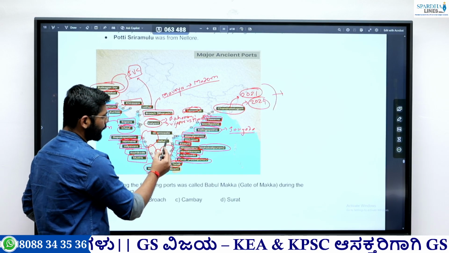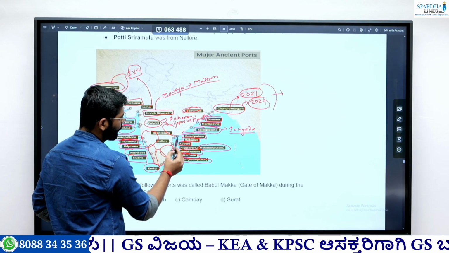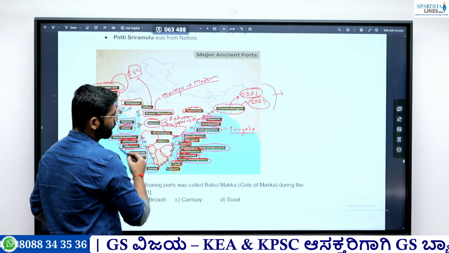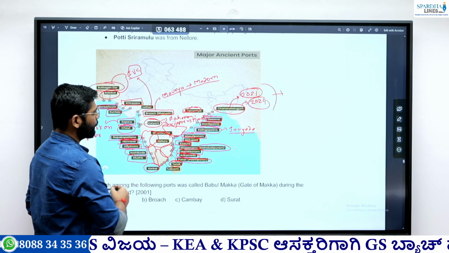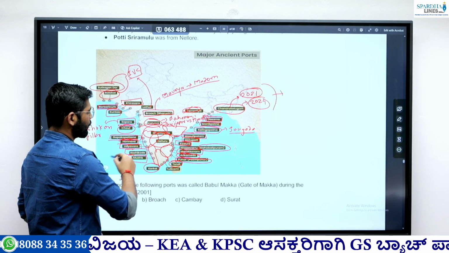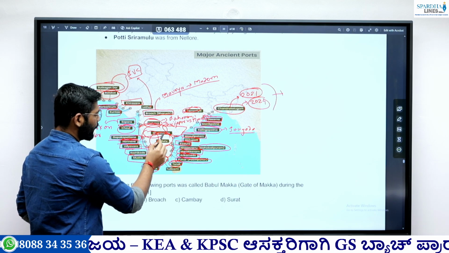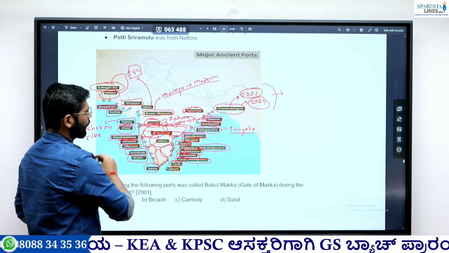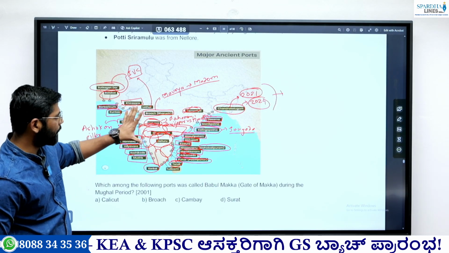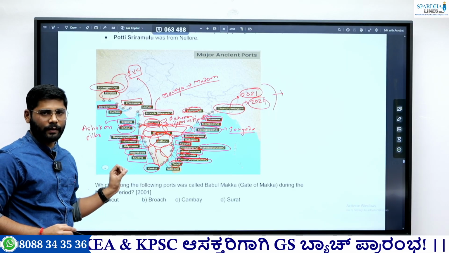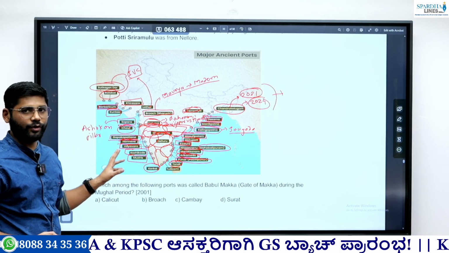And on this side we find the Kakatiya kingdom, which was located in this part. The Vijayanagara kingdom is somewhere here. And here was the Bahmani kingdom. They ruled over this part. So remember this territorial extent and where the port is located. This is enough to take a guess and identify which dynasty a port belongs to.